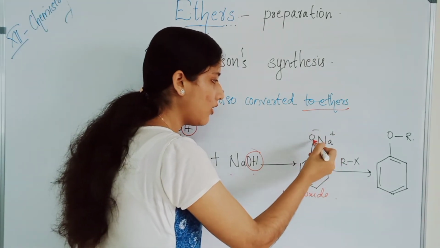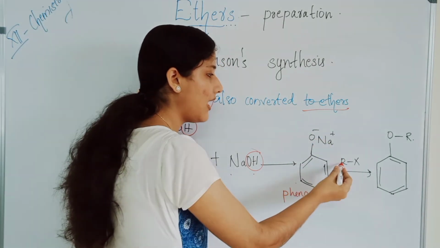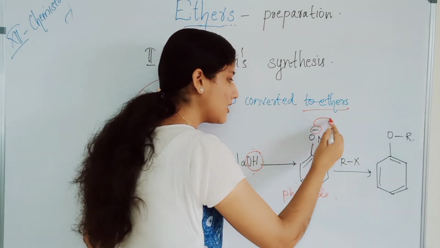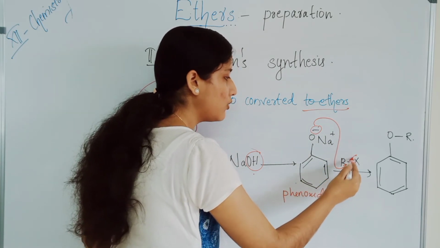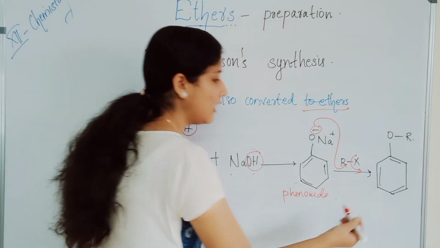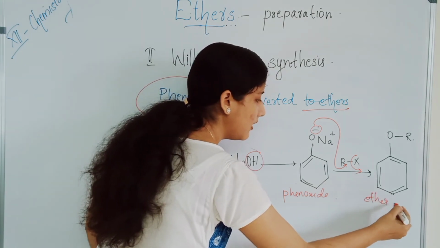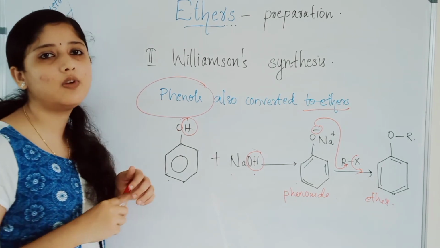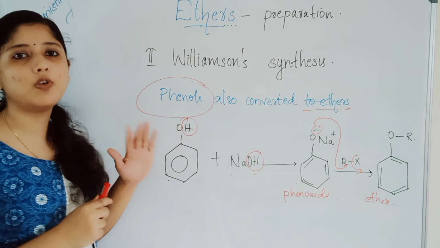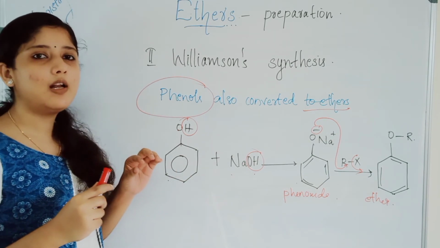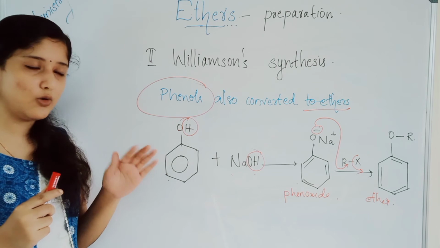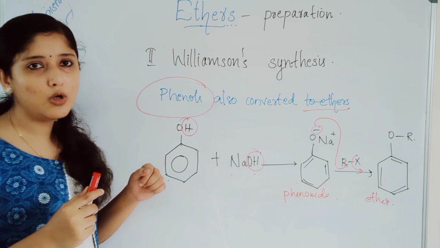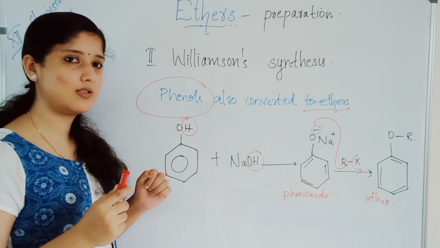This phenoxide, phenol O minus Na plus, will react with the corresponding alkyl halide. Here the O minus acts as a nucleophile, attacks the R group, and the halide leaves, and you will get the corresponding ether. Phenols also undergo Williamson's ether synthesis: when they react with sodium hydroxide you get a phenoxide ion, and that phenoxide reacts with the alkyl halide to give the corresponding ether. This is all about Williamson's ether synthesis. We will do more questions in the next class.